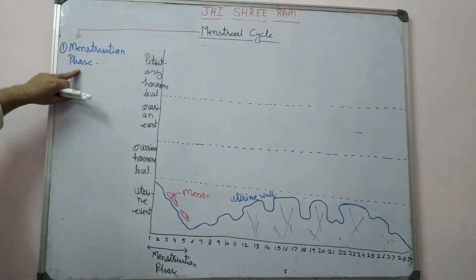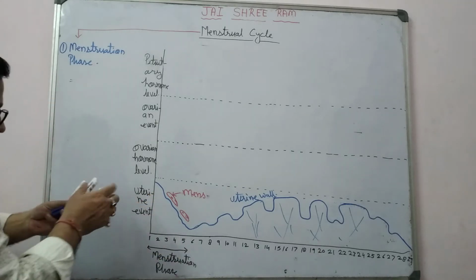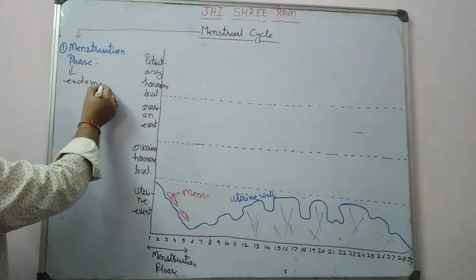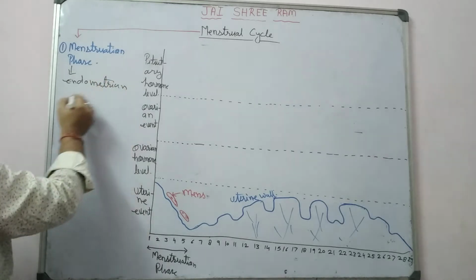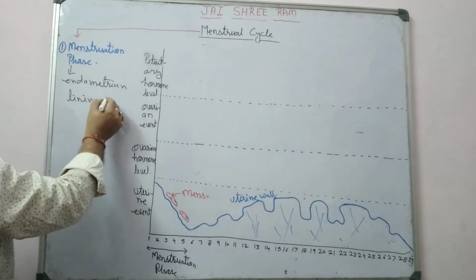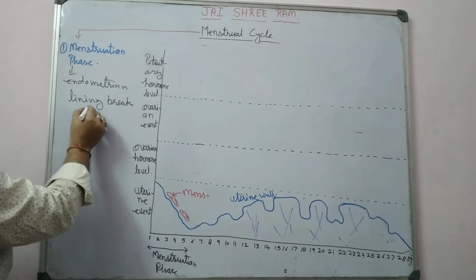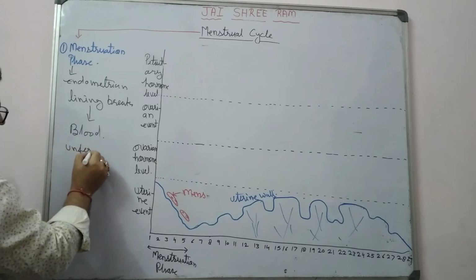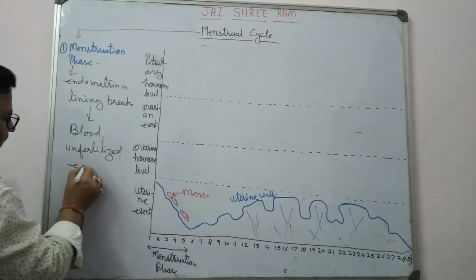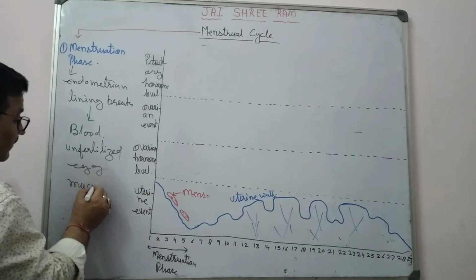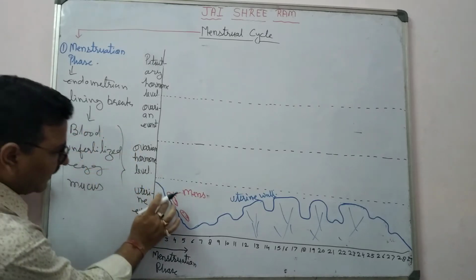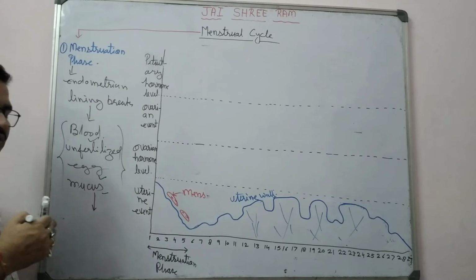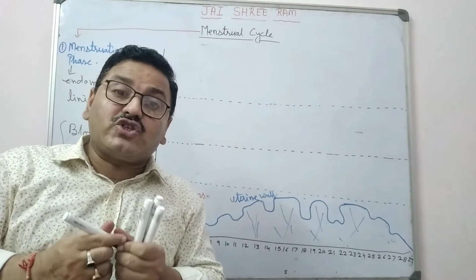Right now, in the menstruation phase, the endometrium lining breaks, through which blood, unfertilized egg, and mucus come out through the vagina of the female, and this is known as menstrual flow.